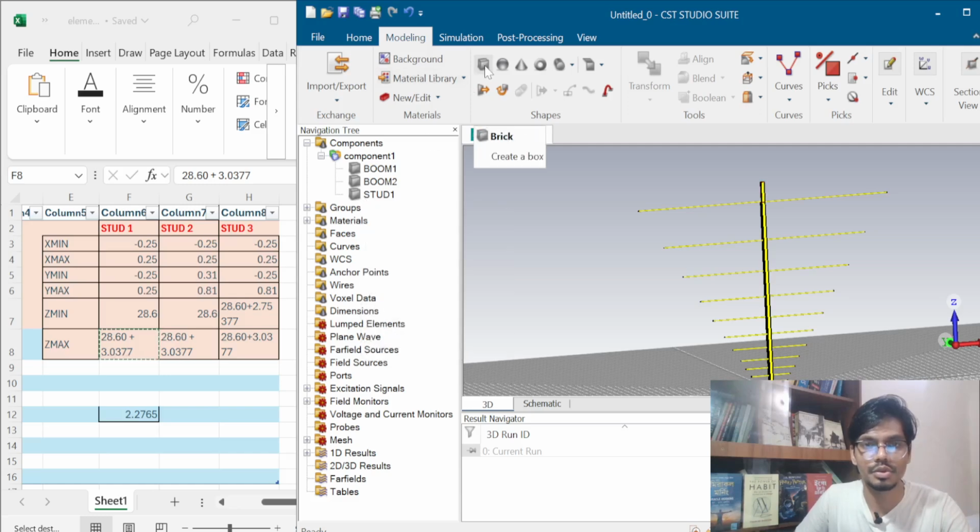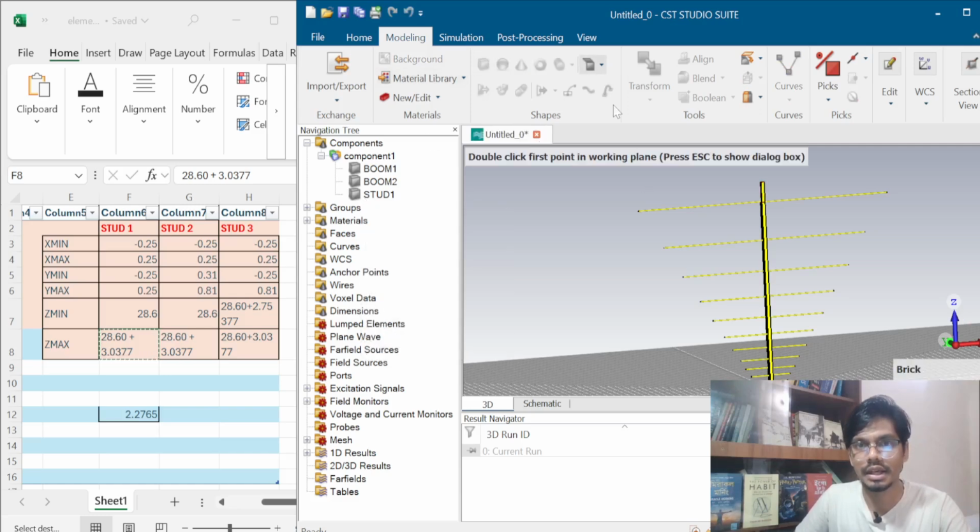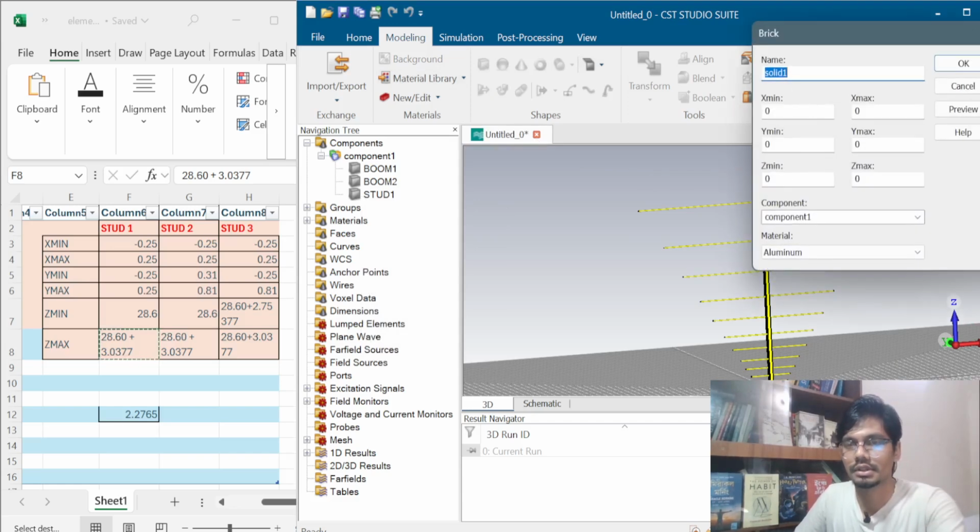Then again I have to go to the brick, then ESC, then give the name start2. Again I have to give all the values for start2.